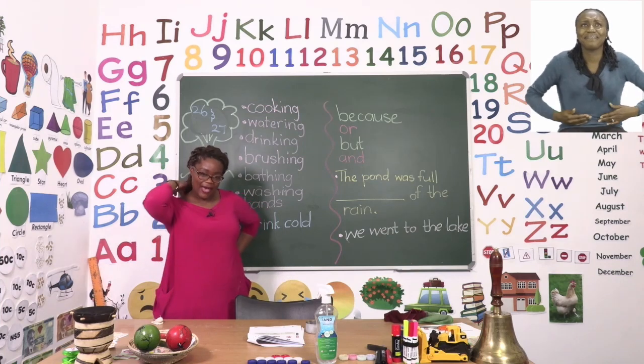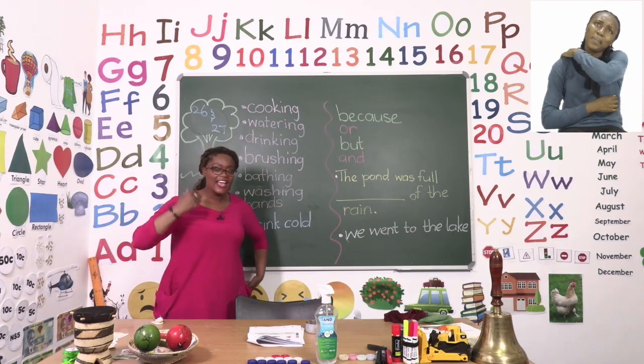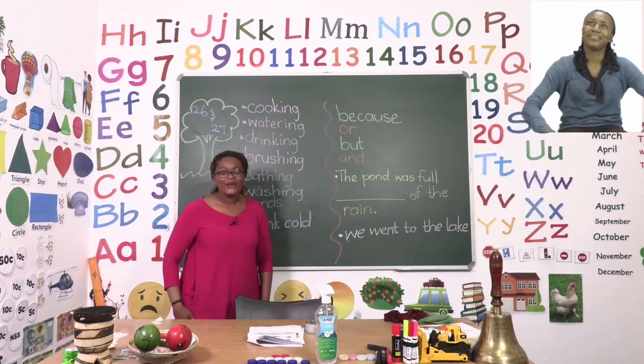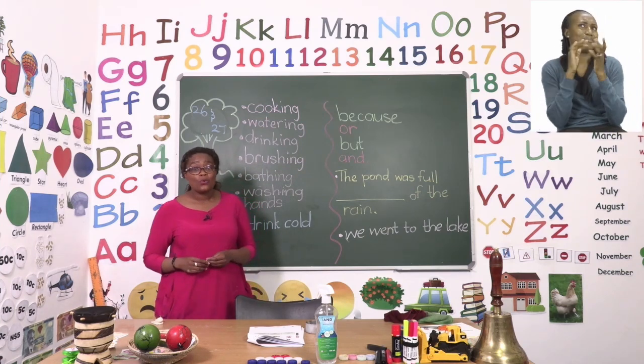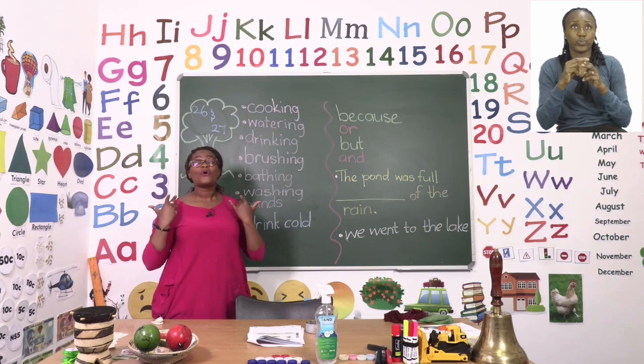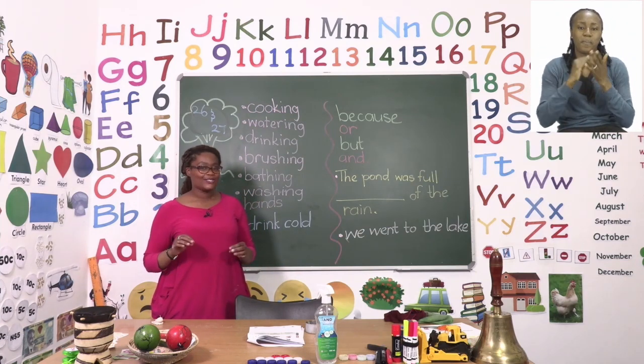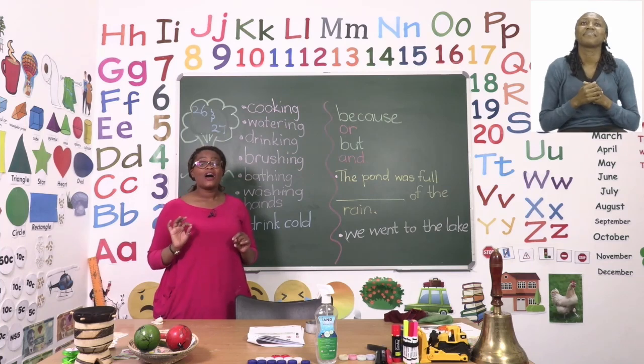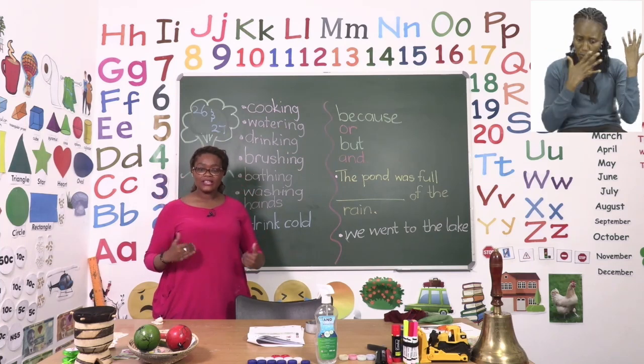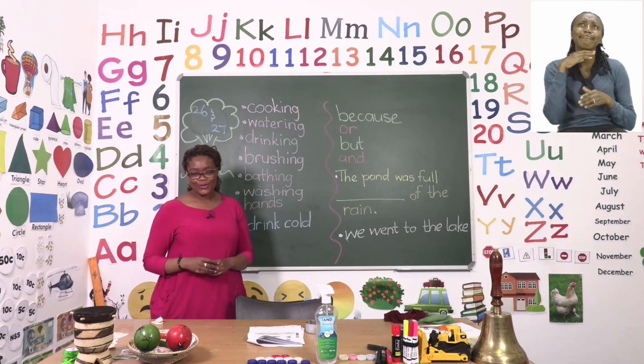Good job. Our back. Very good. We're almost done. And our legs. Well done. We use the water now to rinse off all the soap that we have just put on our bodies. So, make sure that when you bathe, you use enough water to clean off all the soap.